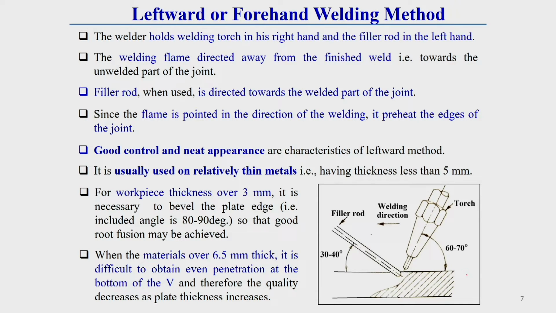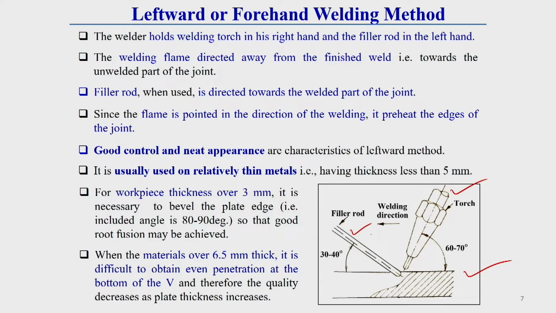This is the schematic diagram which shows the leftward or forehand welding technique. Here the welder holds the welding torch in the right hand, and if a filler rod is required, the filler rod is held in the left hand. The welding starts from the right side and goes towards the left direction. That's why this technique is known as the leftward welding technique, because it starts from the right-hand side and goes towards the left.